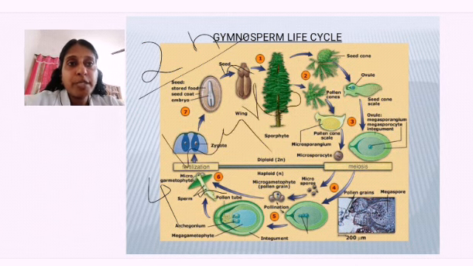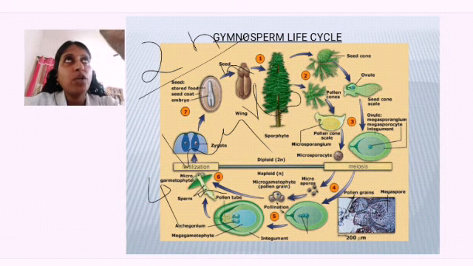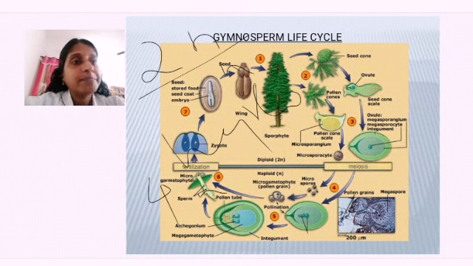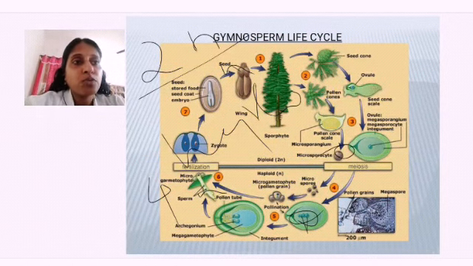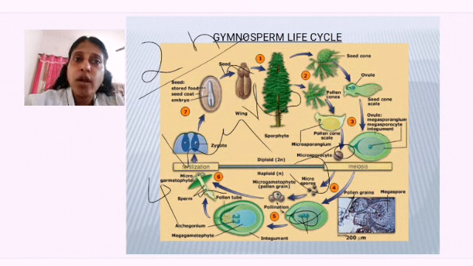So 4 haploid means what? n. Okay. So from 1 2n cell I will be getting 4 haploid cells. Like that, 4 haploid cells are produced. Here also many microsporocytes are there and they will be producing many microspores, all haploid. Okay. So this is also haploid.